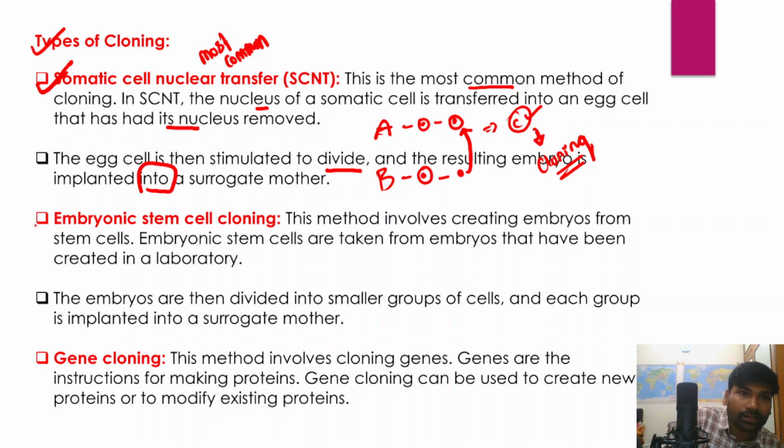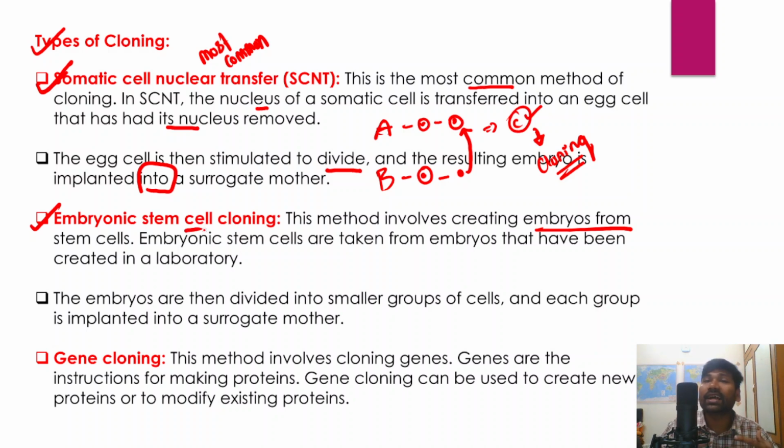The second method is called embryonic stem cell cloning. This method involves creating embryos from stem cells. There are stem cells within the body of a human being. There are different areas where stem cells can be produced or harvested. The advantage of these stem cells is that they can divide and multiply themselves, and from the stem cells we can create a whole new body part. That's the benefit of these stem cells.